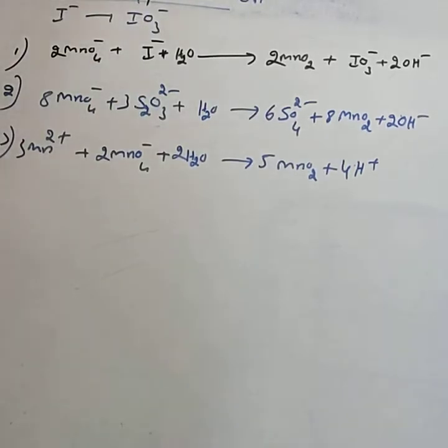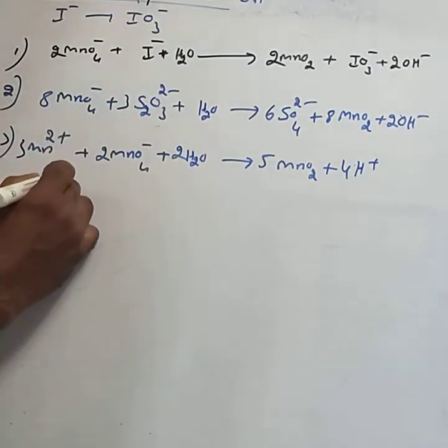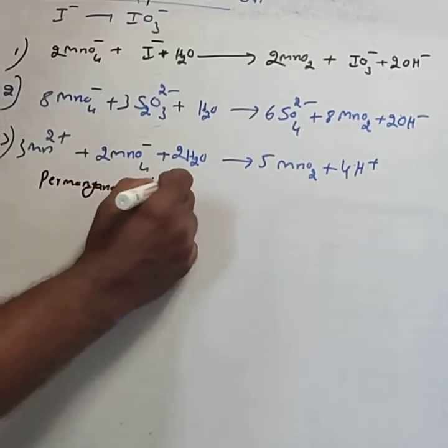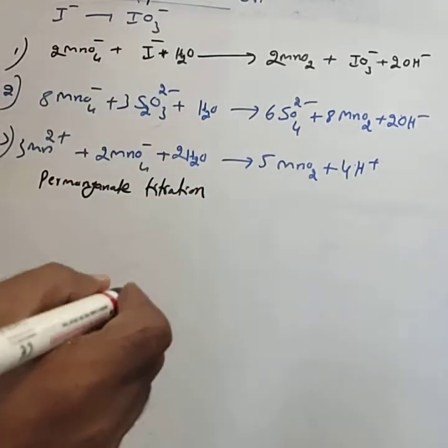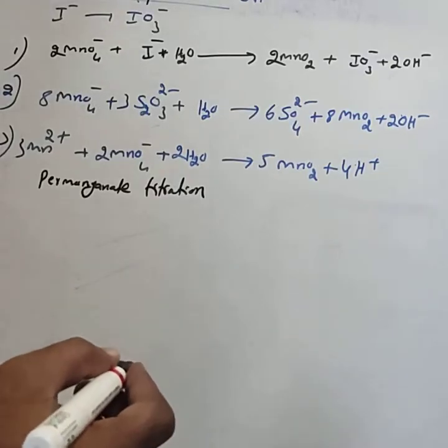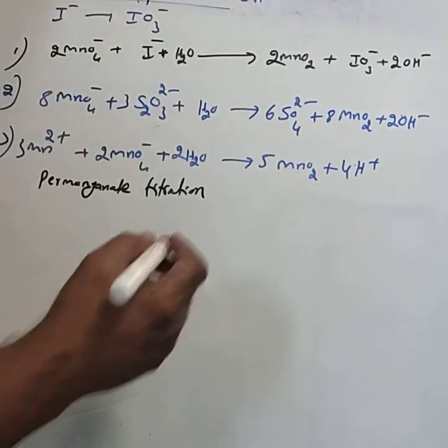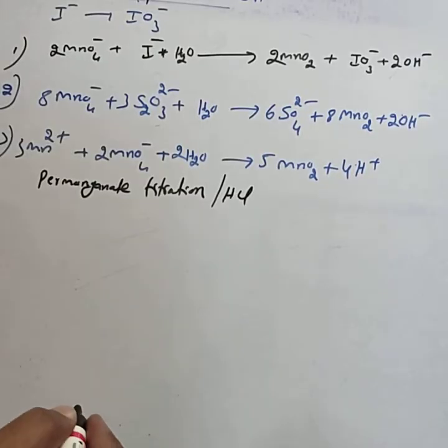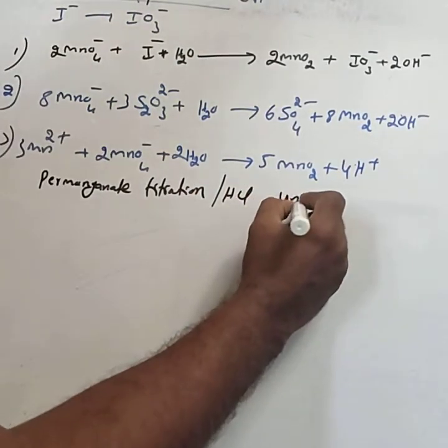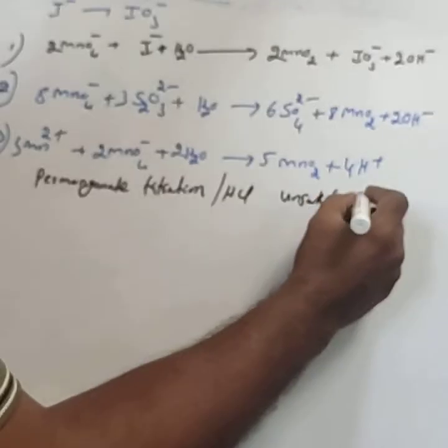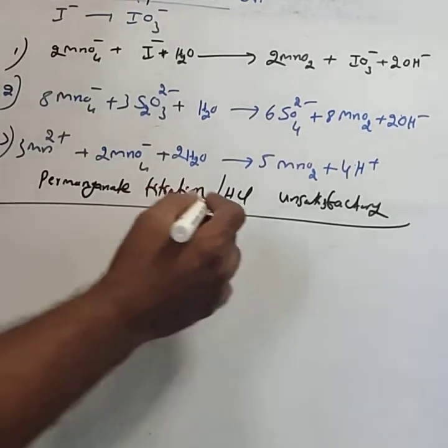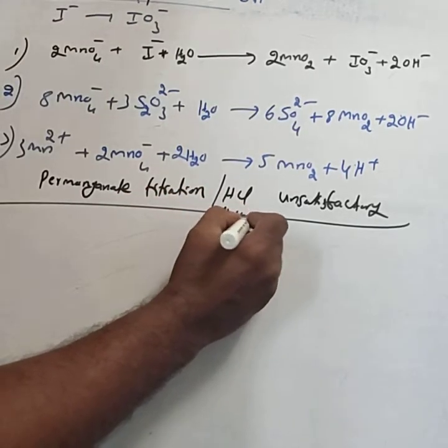Then permanganate titrations, for 1 mark, a very important one. In volumetric analysis, we use permanganate titration. Permanganate titrations in the presence of HCl are unsatisfactory. We are not using HCl during permanganate titrations, but we are using H2SO4.